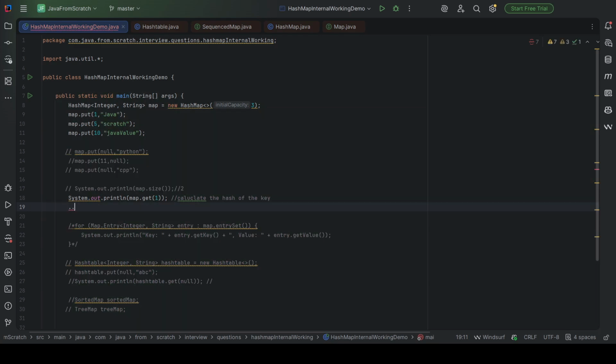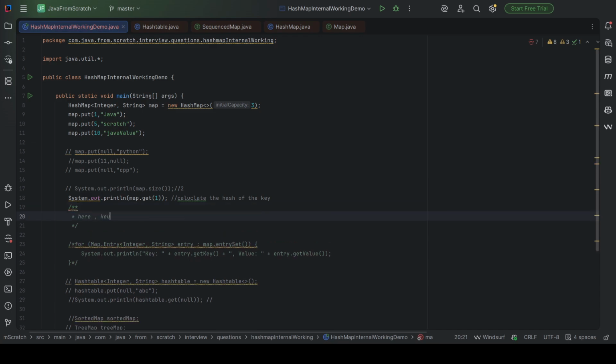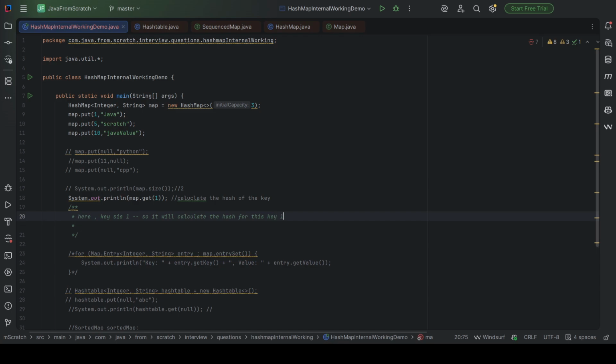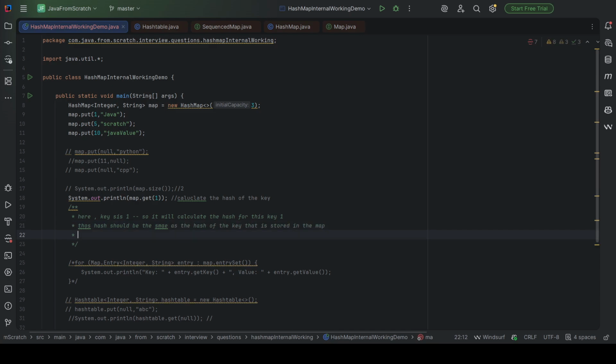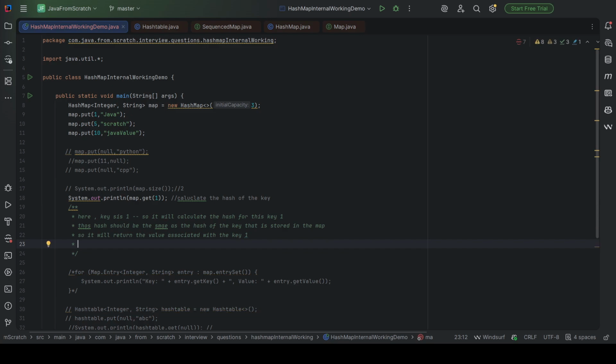What is the key? Here the key is 1, right? So it will calculate the hash for the key 1. This hash should be the same as the hash of the key that is stored in the map. Then it will return the value associated with the key 1.